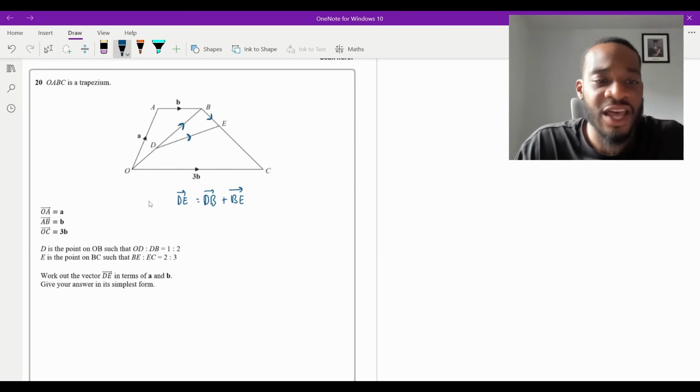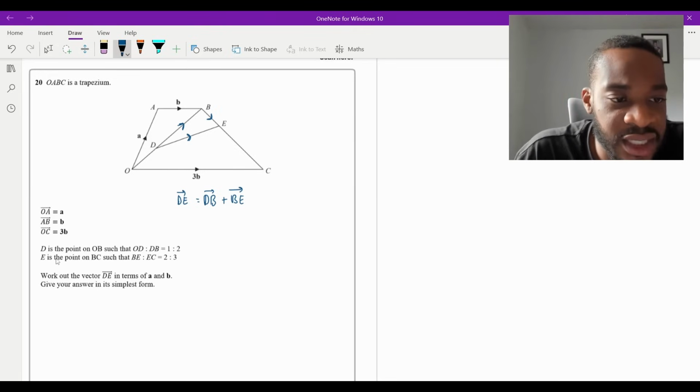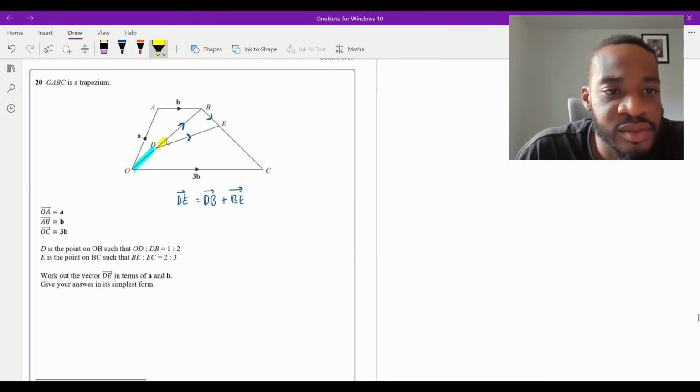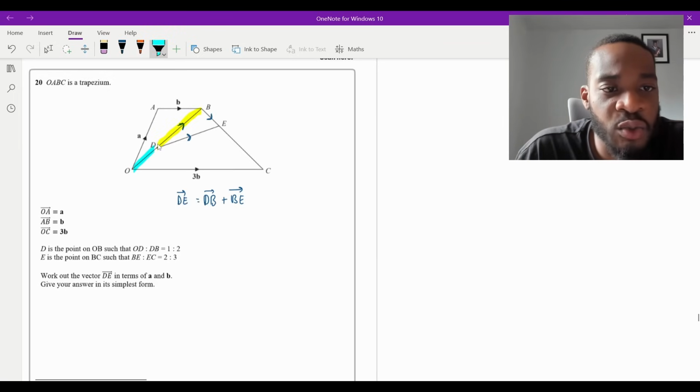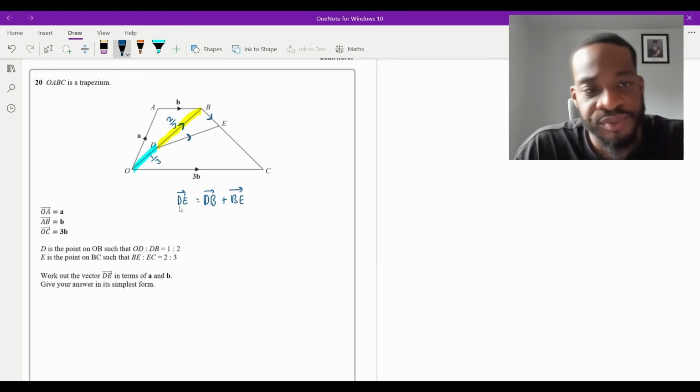Now, how do we go about getting those vectors? Let's look at the information about the ratios. They told us that D is the point on OB such that OD and DB is in the ratio 1 to 2. So where is that? OD is there, like that, and then DB is there. And this is in the ratio 1 to 2. So remember, think of it as parts. We've got 1 to 2 parts, so we have 3 parts in total. The blue part is going to be 1 out of those total 3, so this is going to be 1/3 of the way. And then this one in yellow is going to be 2/3 of the way.